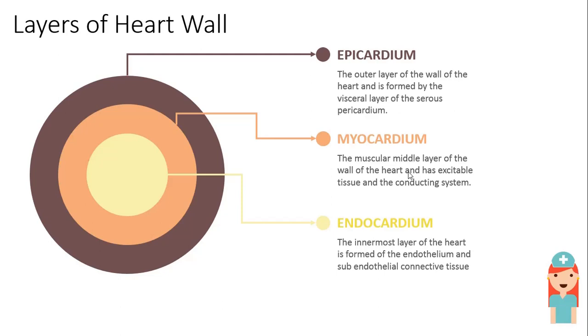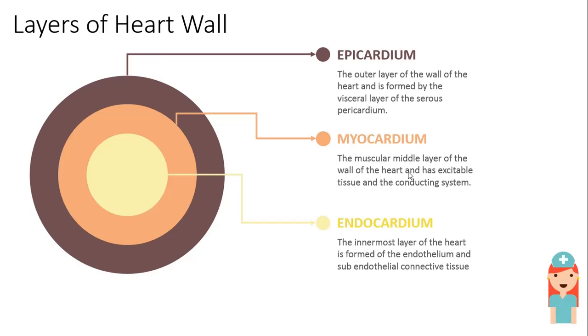Let's move to the myocardium. Myocardium is the muscular middle layer of the wall of the heart and has excitable tissue and the conducting system. So myocardium is the middle layer, it is the thickest layer, it helps in contraction, and it has cardiomyocytes, the cells that make up the heart muscles.